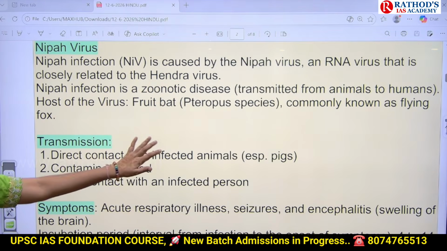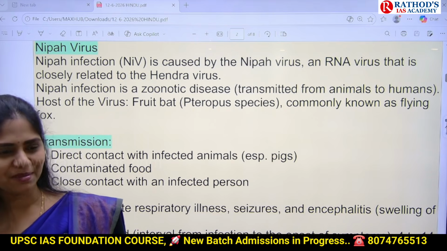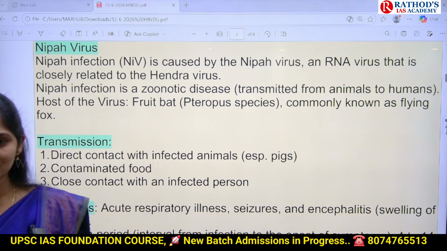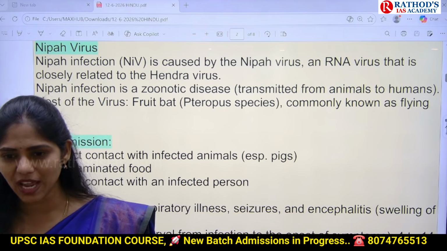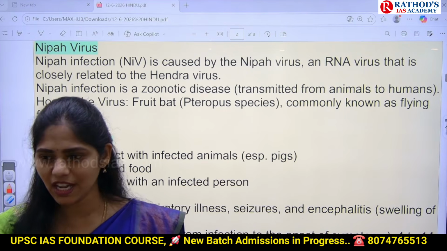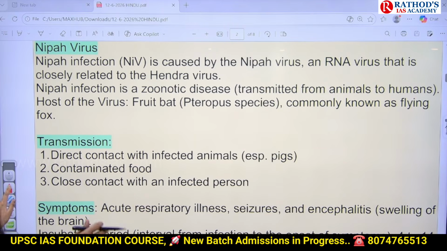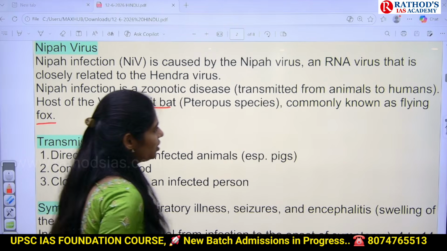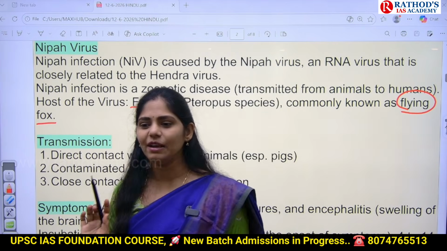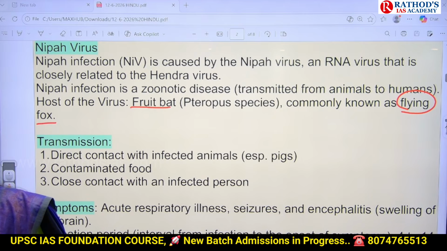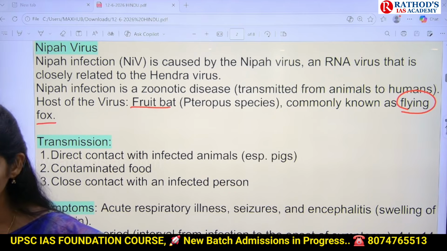And it is also communicable. Once this virus enters the human body, transmission from human to human will happen. Because of this, it is a cause of concern now. And next, it is commonly called a flying fox. A fruit bat is also called a flying fox. And if you see the PYQs of environment, many times UPSC has asked questions on the flying fox. Even in 2023 UPSC asked a question on it.